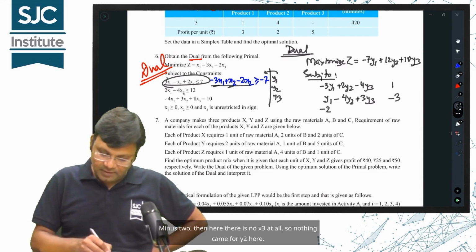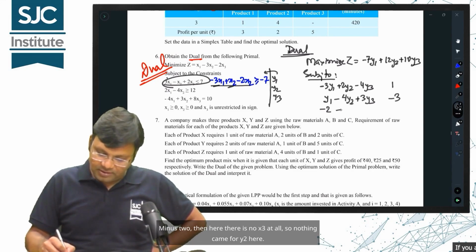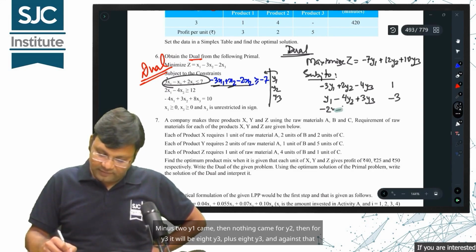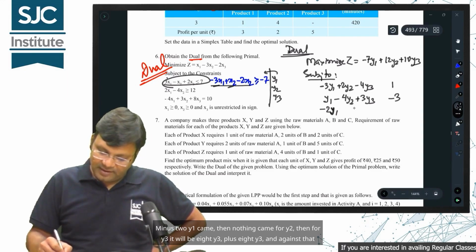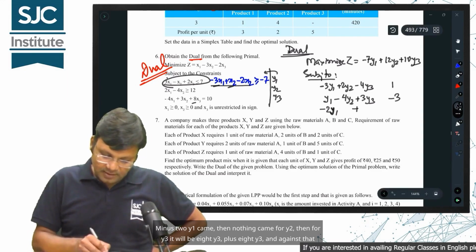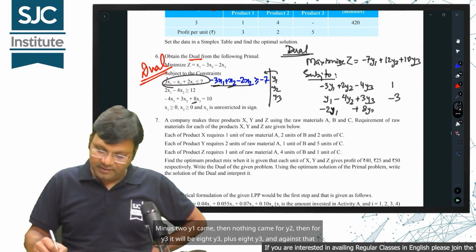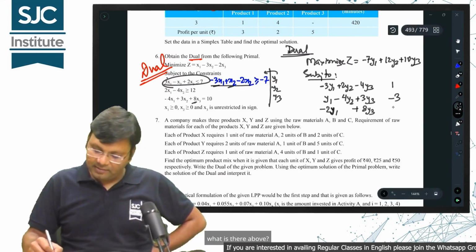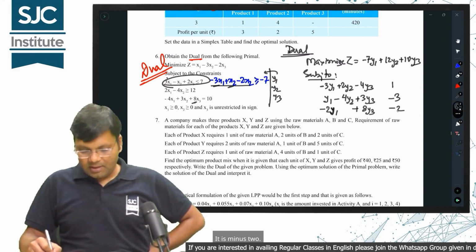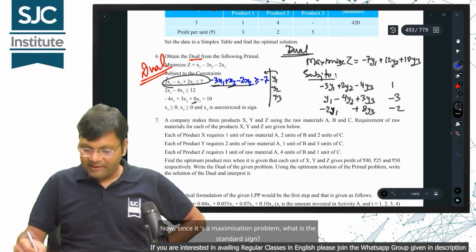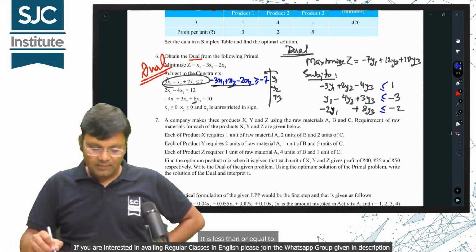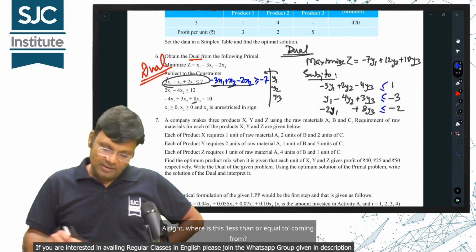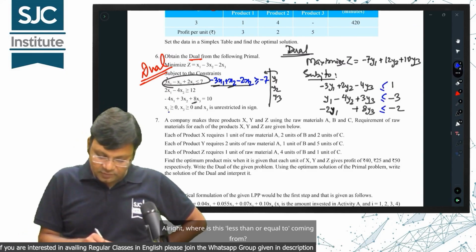Minus 2. Then here there is no x3 at all, so nothing came for y2 here. Minus 2 y1 came, then nothing came for y2, then for y3 it will be 8y3 plus 8y3, and against that, what is there above? It is minus 2. Now, since it's a maximization problem, what is the standard sign? It is less than or equal to. Alright, where is this less than or equal to coming from?